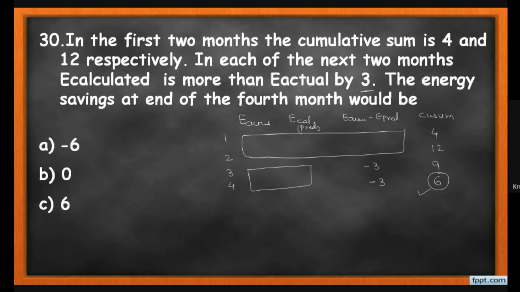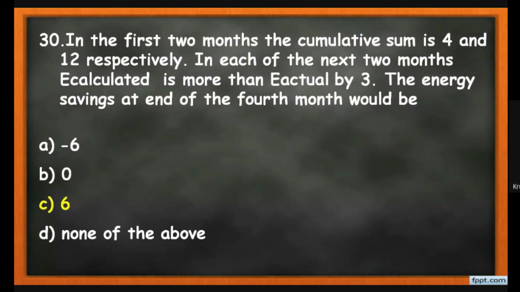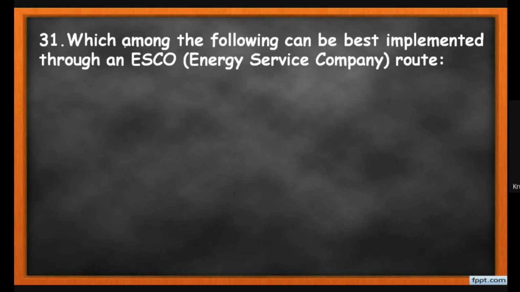So the options given over here are minus 6, then 0, then 6, and none of the above. So our correct answer for this MCQ becomes option C, that is 6. So students, you must remember this kind of construction or structure of CUSUM. Now the MCQ number 31: which among the following can be best implemented through the ESCO?